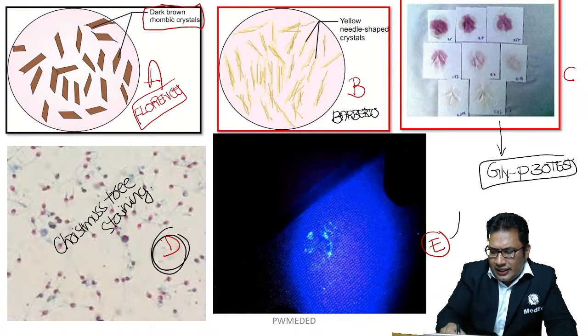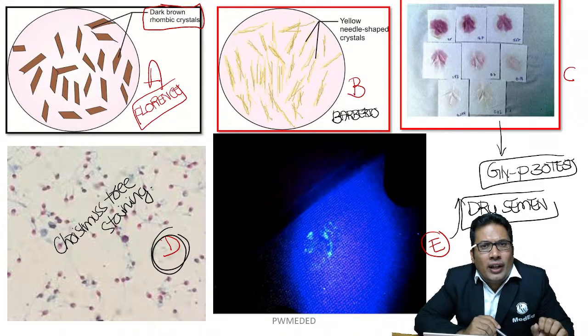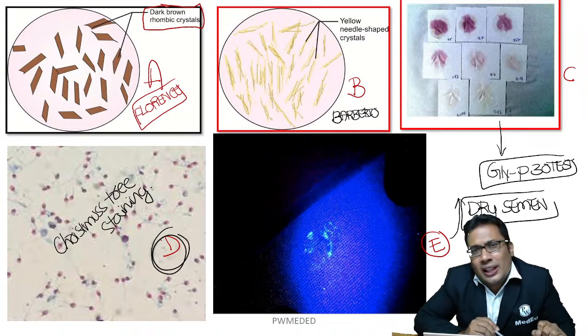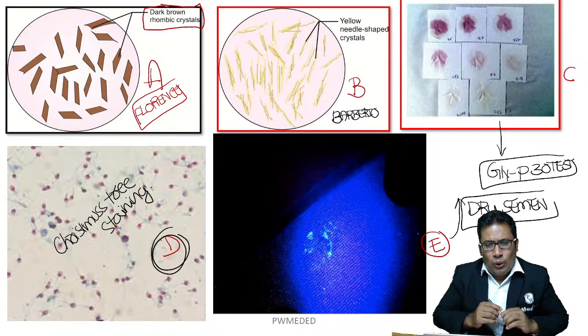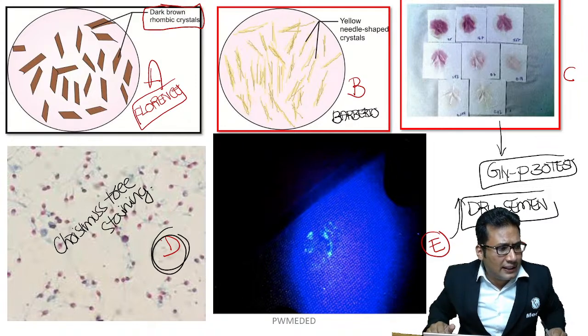And E, this is dry semen, which is visible under the wood lamp. You can see the whitish blue color. So that is nothing but seminal stain that is visible under the wood lamp. So all this can be asked in the exam. Hope this is clear. Topic number 1, that is clear.